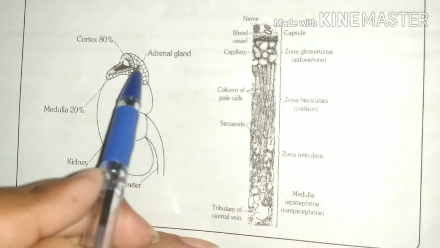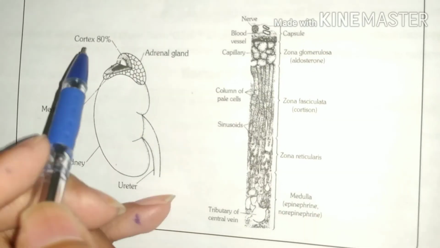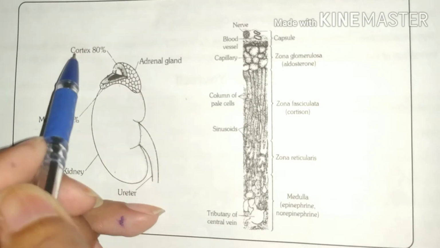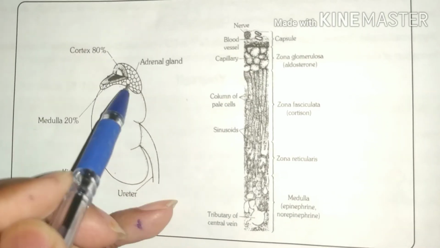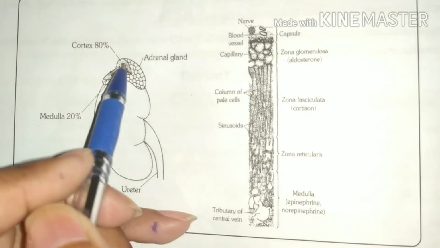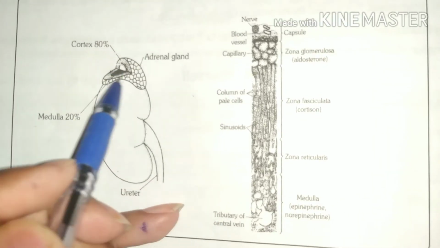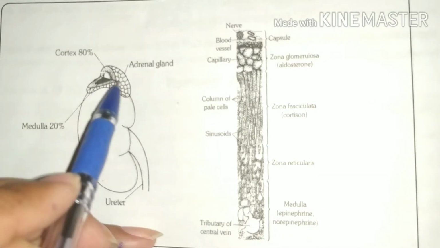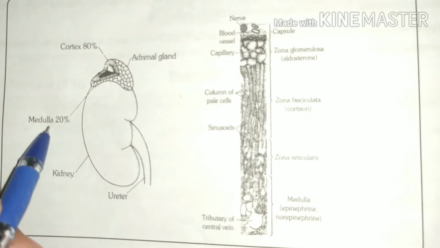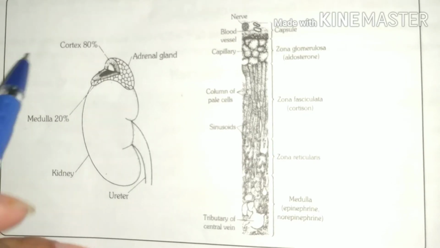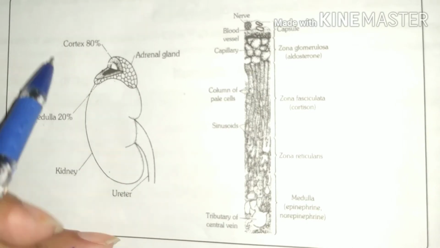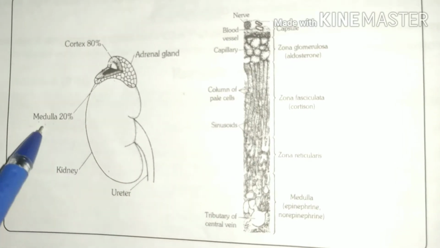Adrenal gland is divided into two regions. The outer peripheral region is known as adrenal cortex. It makes 80% part of the total adrenal gland, and the inner part, which is 20% of the total adrenal gland, is known as medulla. Both regions secrete separate hormones.